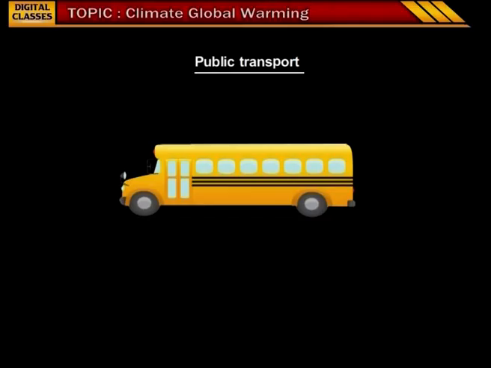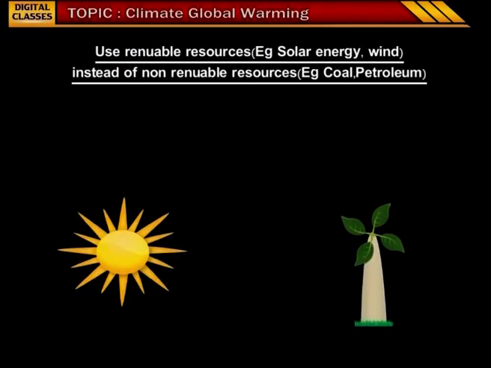Children, look at this image. This image shows a public transport vehicle. By using public transport vehicles instead of independent vehicles, we can reduce the burning of fossil fuels, thereby reducing global warming. Use of renewable resources, for example solar energy and wind, instead of non-renewable resources, for example coal and petroleum, can also prevent global warming.